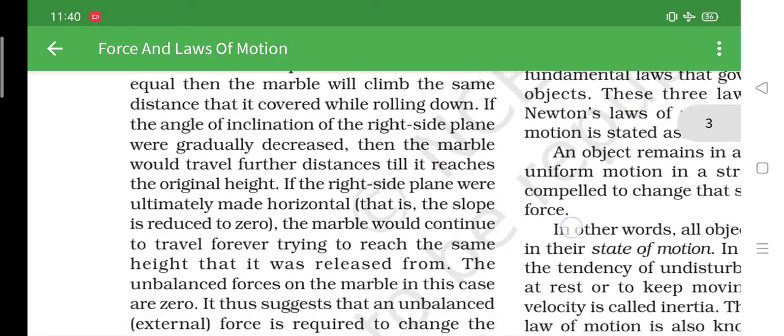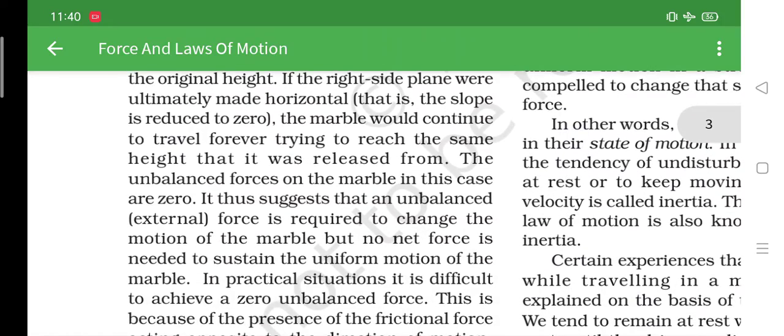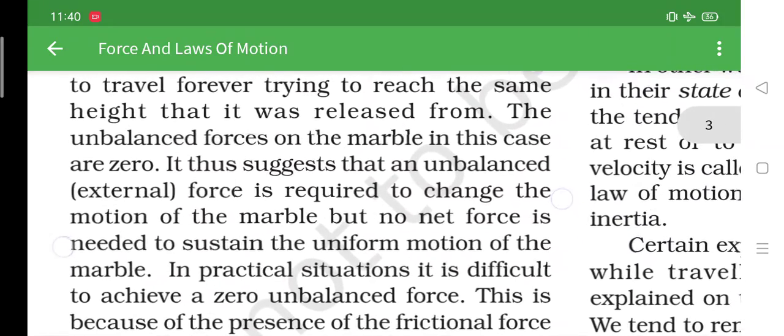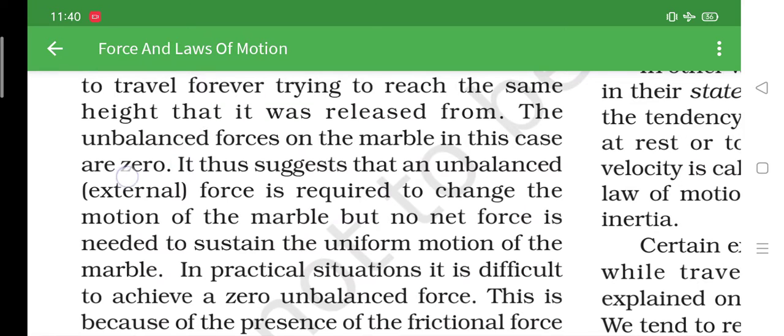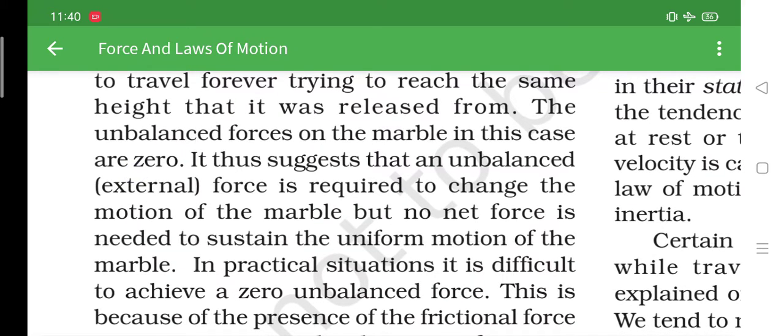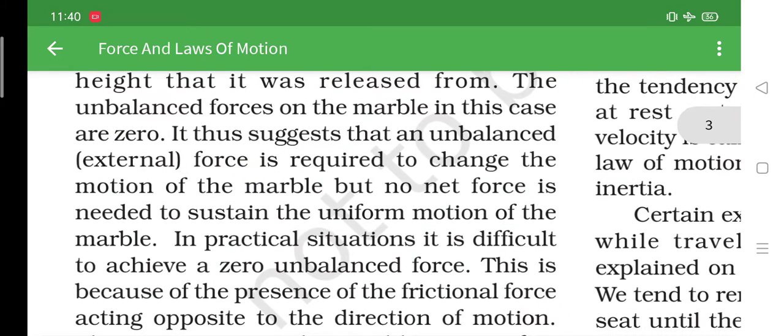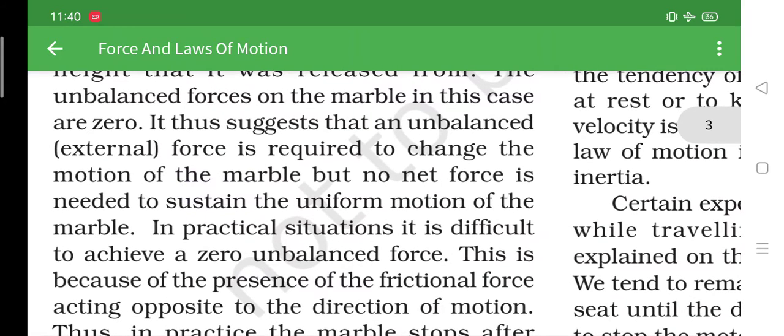Now, the unbalanced forces on the marble in this case are zero. This suggests that unbalanced force is required to change the motion of the marble, but no net force is needed to sustain the uniform motion of the marble. So that is just a basic thing.